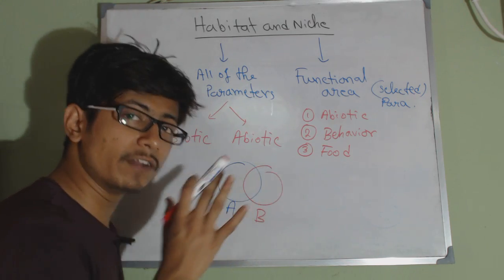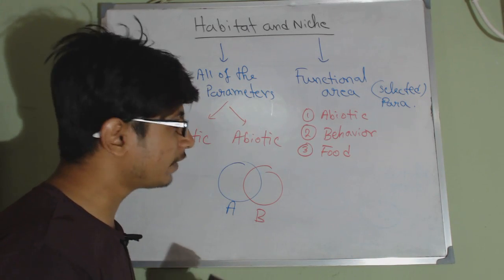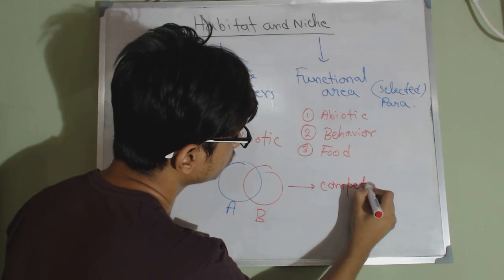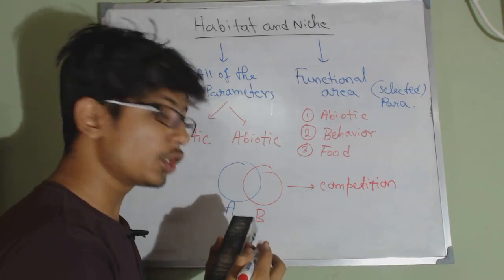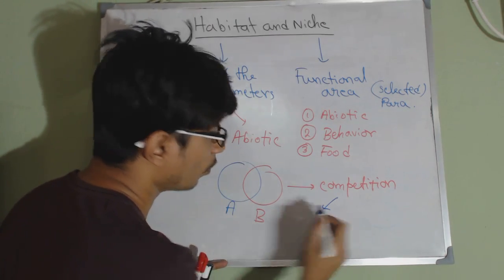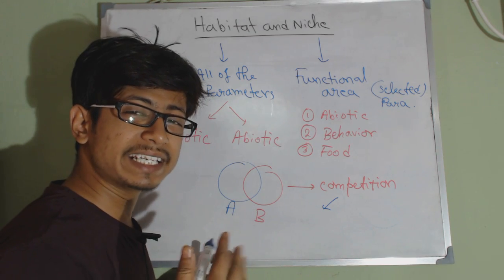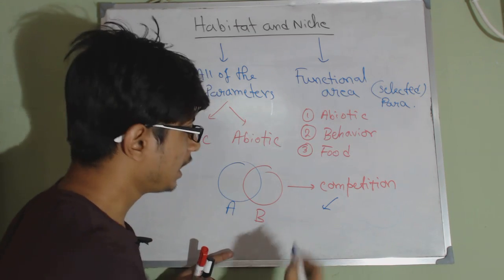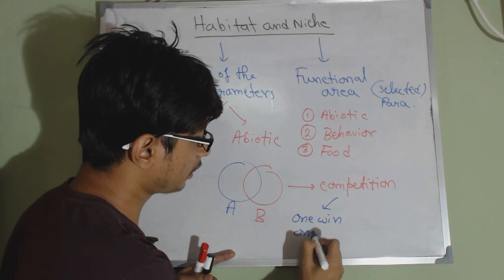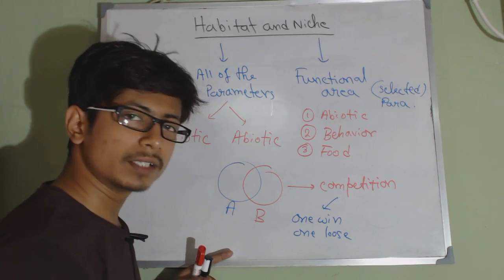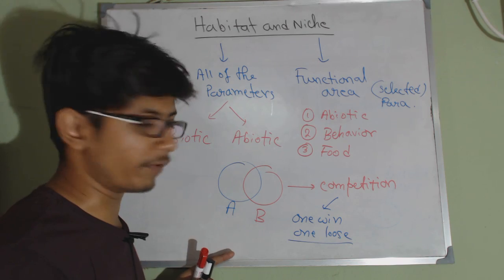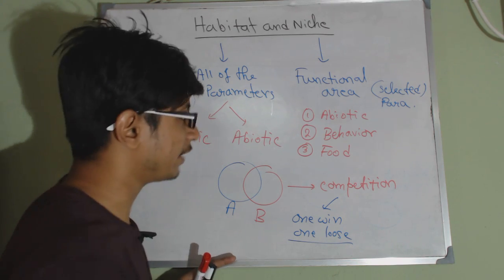And if there is development of a competition, it will give us two different outcomes. So it generates a competition, and a competition always has two different outcomes. What are those outcomes? One outcome is that they will compete for survival, and one will win and one will lose that competition, and the one which loses will be completely taken out from the environment, right, extinct from the environment.